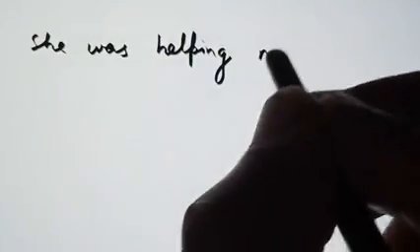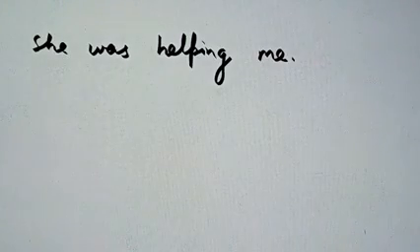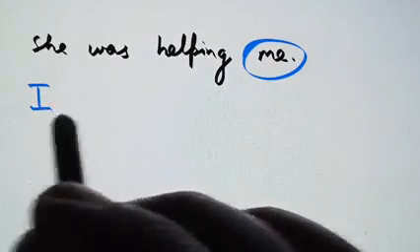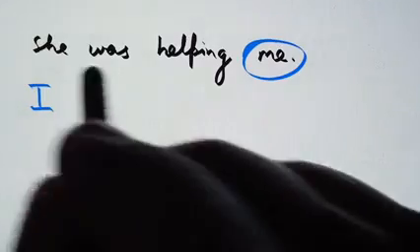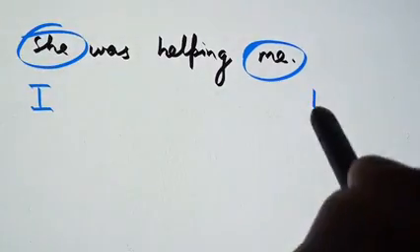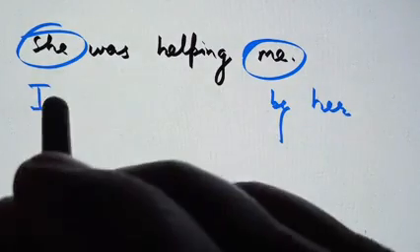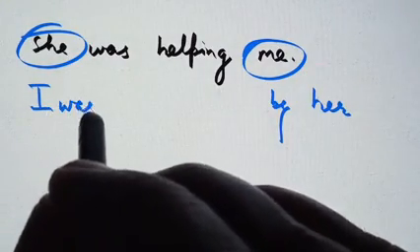We will take one more example of that. She was helping me. Now quickly we will change this, changing the places. I will become I, and she will become her, or by her. So according to I also it will be was only.